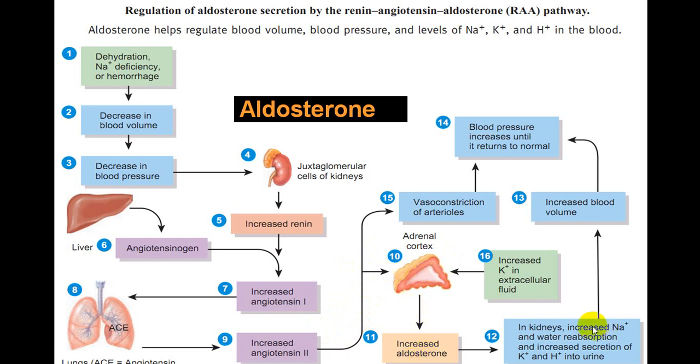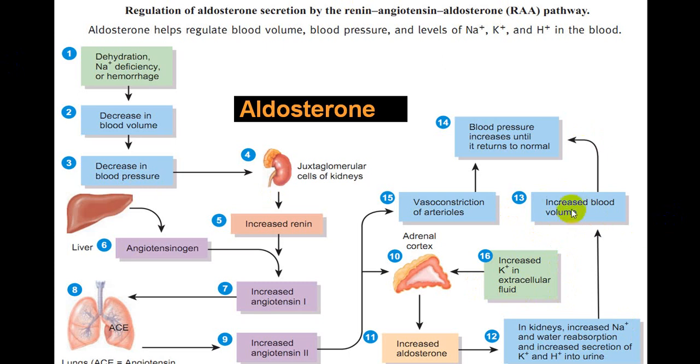Aldosterone, at the level of the distal convoluted tubule, increases sodium and water reabsorption and throws out potassium and H ions. Because it throws out potassium and H ions, it results in hypokalemia and metabolic alkalosis. Plus, the sodium level and volume increase in blood.